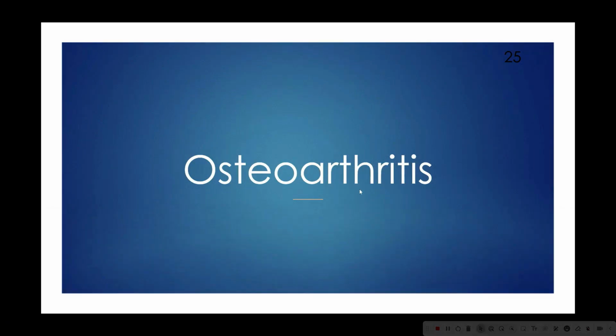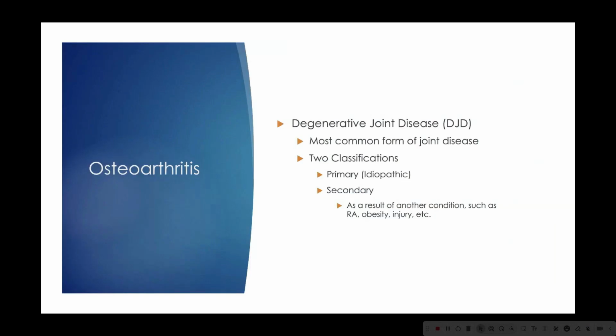In this presentation, we are going to focus solely on osteoarthritis. Another name or abbreviation you might see for osteoarthritis is degenerative joint disease, or DJD. It's the most common form of joint disease, and there are two classifications. Primary, or idiopathic, basically just saying we don't know what the cause of the osteoarthritis was. Or there's secondary osteoarthritis, which could be as a result of another condition, such as rheumatoid arthritis, obesity, injuries, that kind of thing.